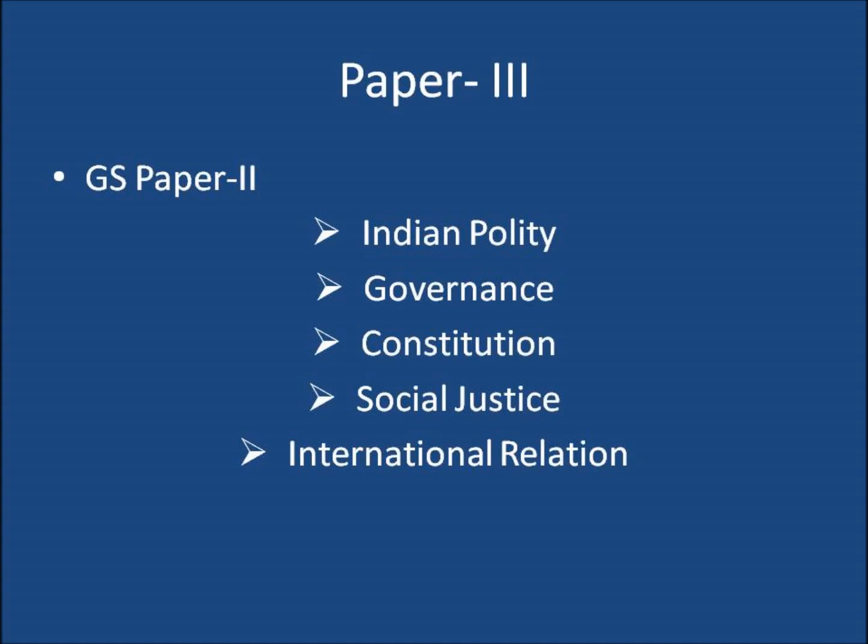Now paper 3, GS2. For polity, fundamental rights, fundamental duties, DPSP, center-state relations, interstate relations, and basic structure. Governance, good or bad. Constitution, articles, schedules, amendments. For social justice, you can see NGOs, self-help groups, role of civil services in democracy. For IR, you have to see India's relations with other countries, especially with its neighbors.